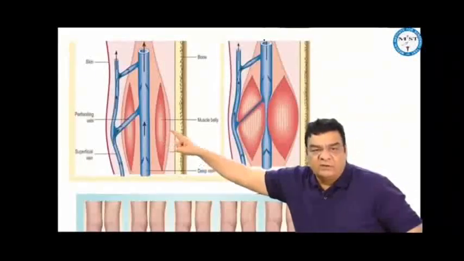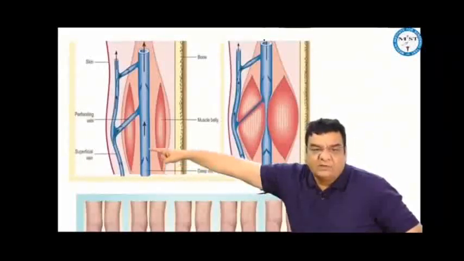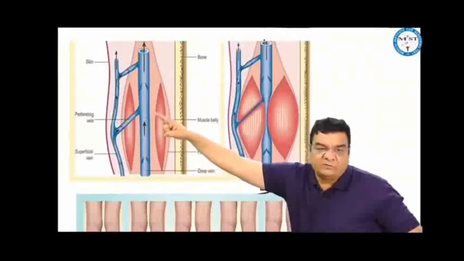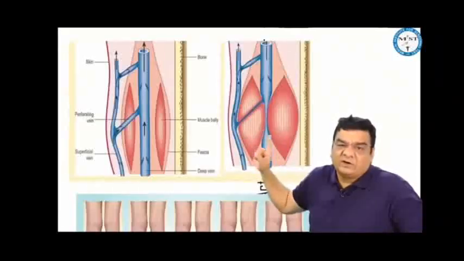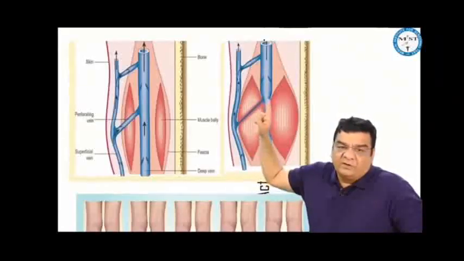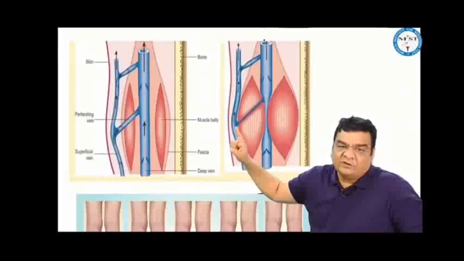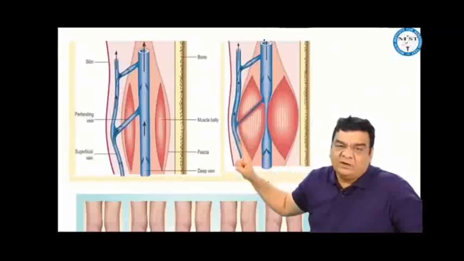In normal story, when the muscles are contracting, the pressure in the deep vein is increasing, blood from the deep vein is moving up towards the heart, blood from the superficial vein is moving into the deep vein. So, volume in the superficial vein is decreasing in a normal person and walking, so pressure in the superficial vein is decreasing. But if the valve is incompetent, when the muscles are contracting, high pressure in the deep vein, and if the valve is incompetent, the blood from the deep vein will come into the superficial vein, so more blood coming into the superficial vein, pressure in the superficial vein will increase on walking. This is ambulatory venous hypertension.